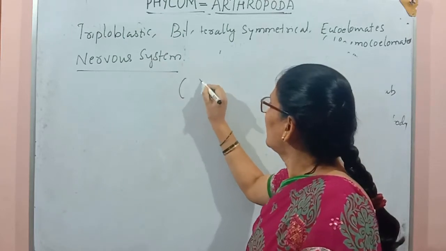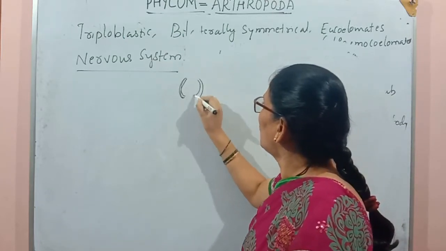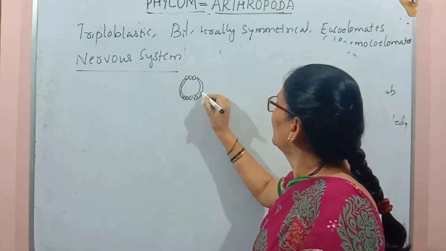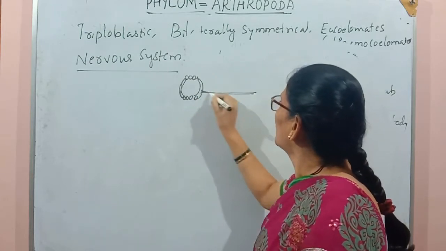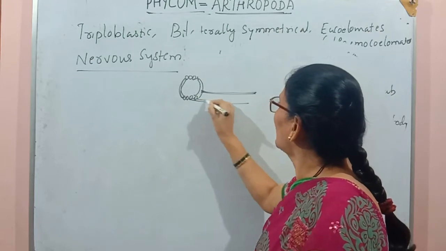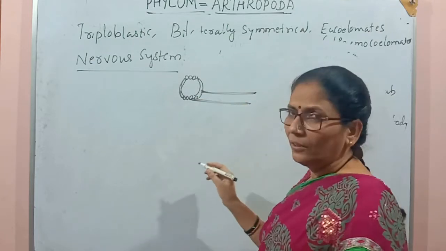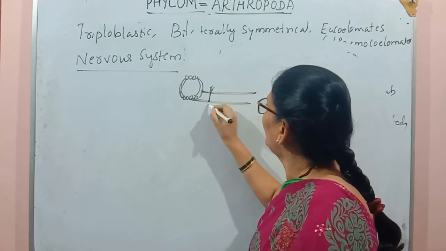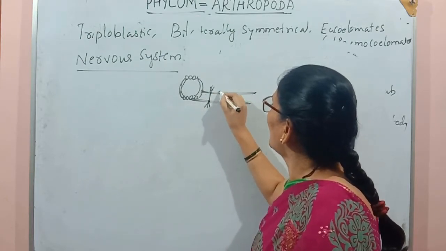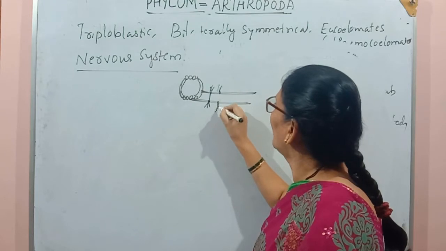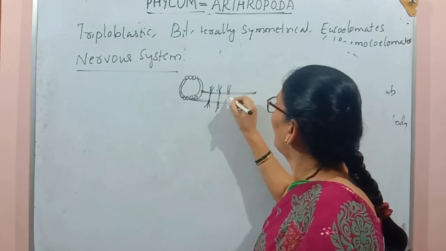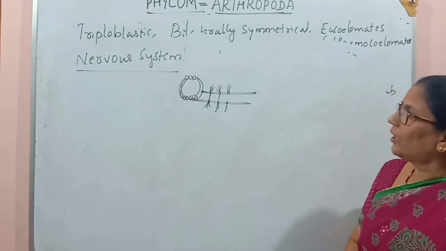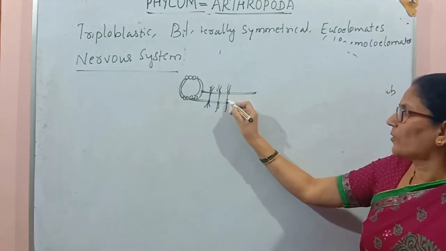These are the nerve cords and these are the ganglia. Two solid nerve cords run parallel on the ventral surface, and in each segment there is a pair of ganglia. So this is the nervous system of arthropoda or cockroach.